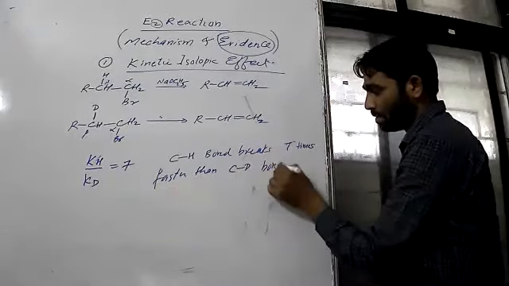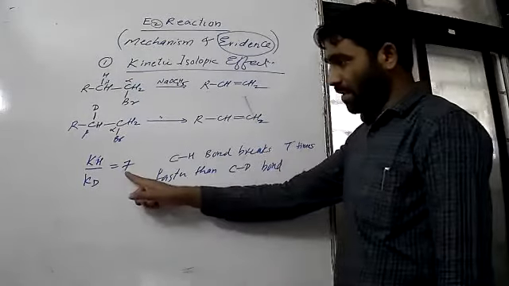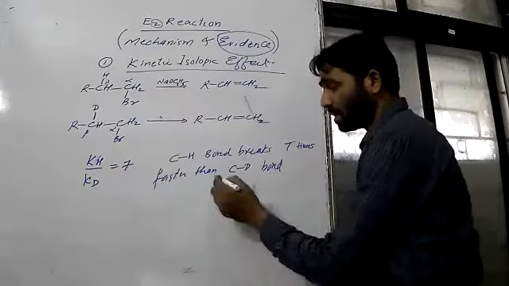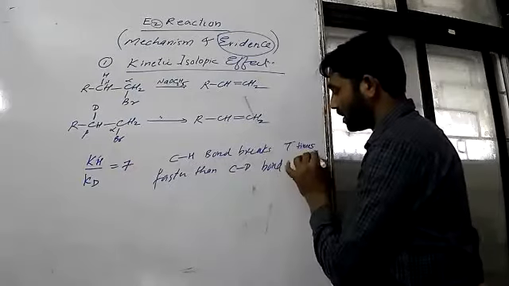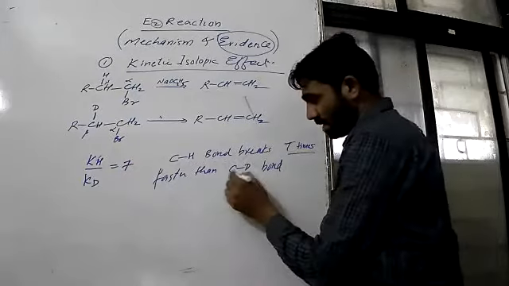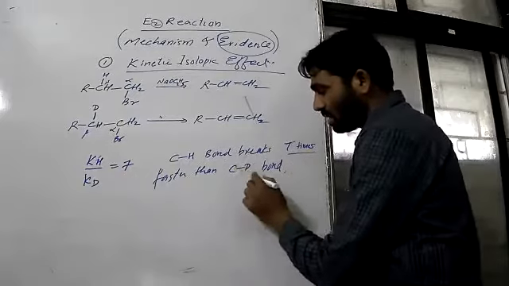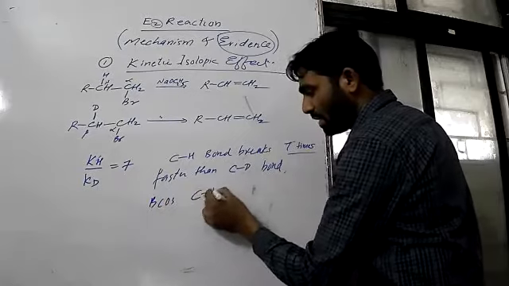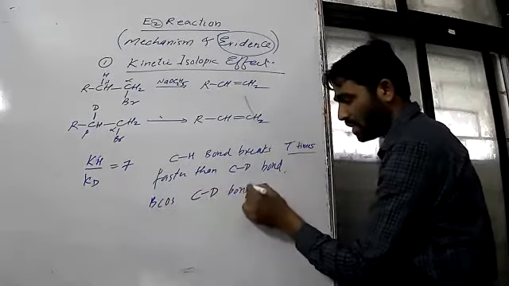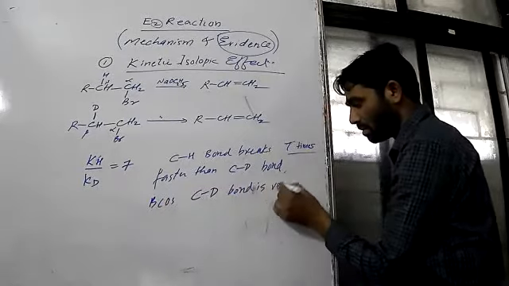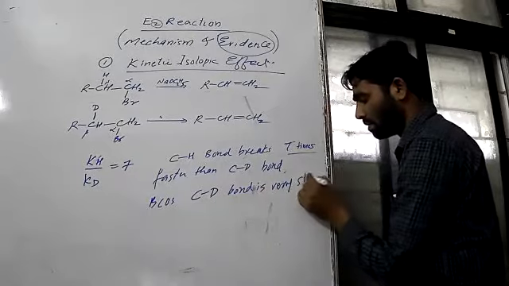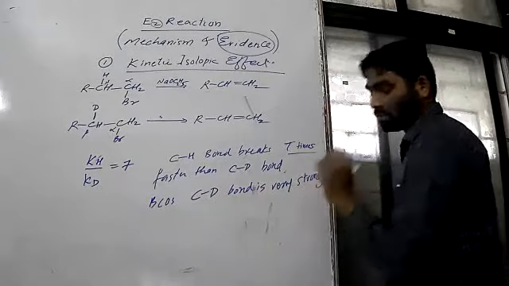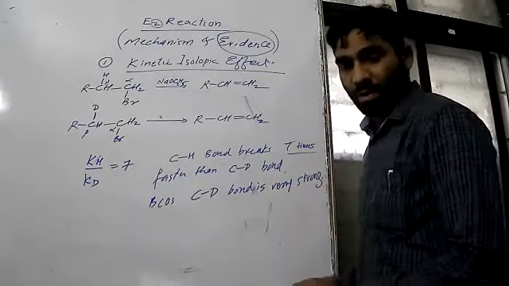Remember this. This value indicates that the CH bond breaks 7 times faster than the CD bond. Why is it so? Because the reason is the CD bond is very strong. Okay, the CD bond is strong.